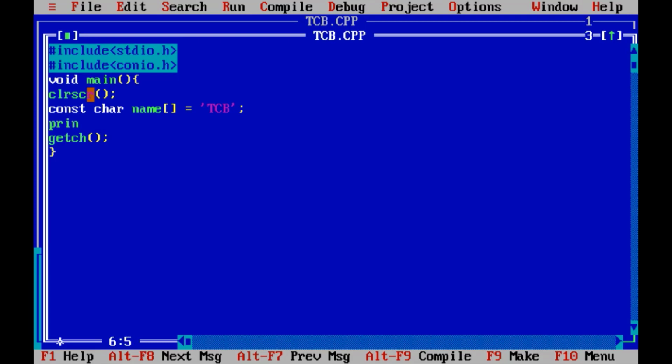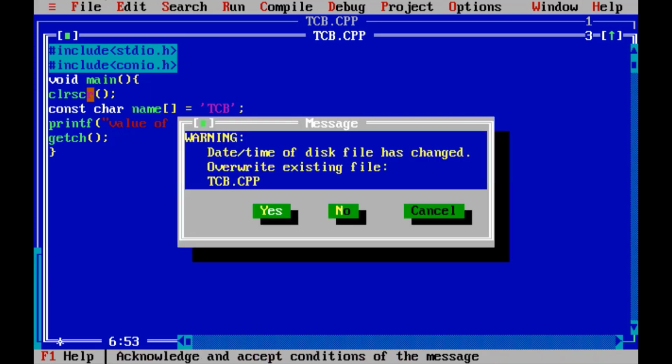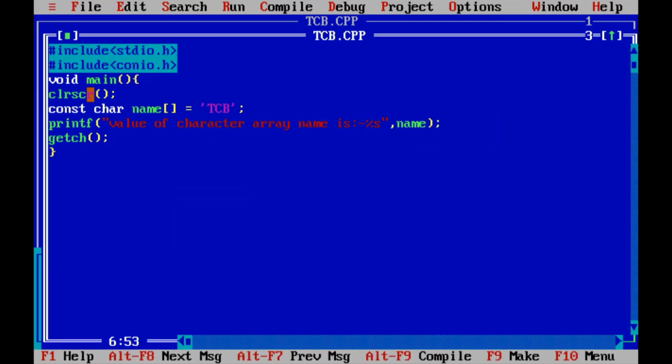Let's use the printf function to check. Printf, now value of character array name is, name. Here we will have to use the string format specifier. Now let's save the code.